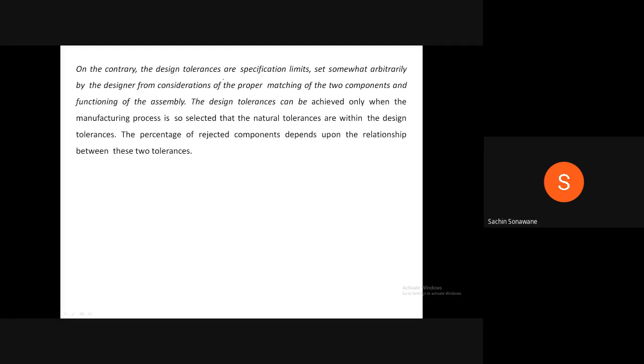On the contrary, the design tolerances are specification limits set somewhat arbitrarily by the designer from considerations of the proper matching of the two components and functioning of the assembly. The design tolerances can be achieved only when the manufacturing process is so selected that the natural tolerances are within the design tolerances. The percentage of rejected components depends upon the relationship between these two tolerances.